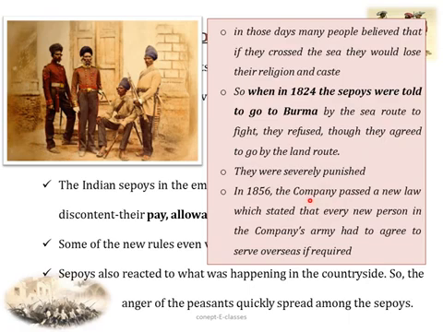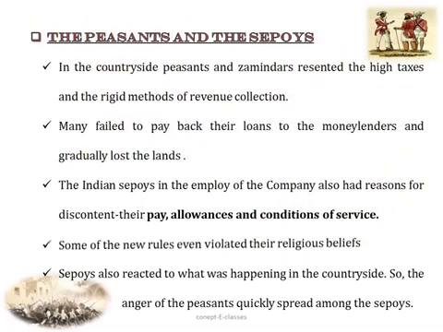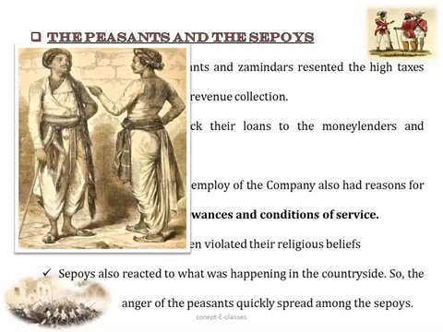In 1856, the company passed a new law stating that every new Indian person who is employed in the company's army had to agree to serve overseas if required. So all these rules violated their religious beliefs, and the sepoys also reacted to what was happening in the countryside, because many of them were peasants and they had their families living in villages. So the anger of these peasants quickly spread among the sepoys.